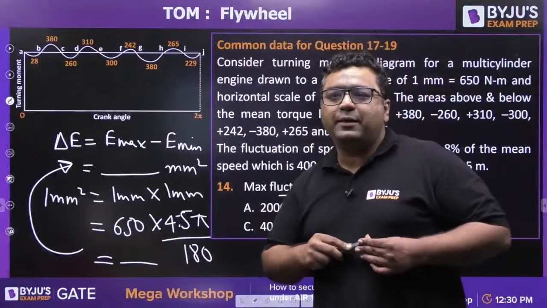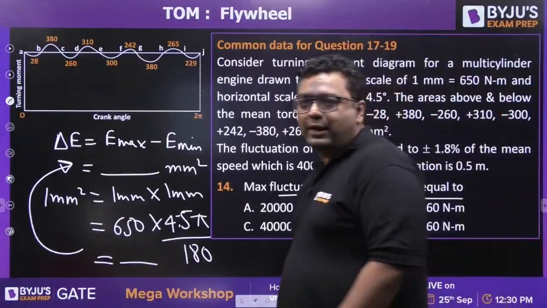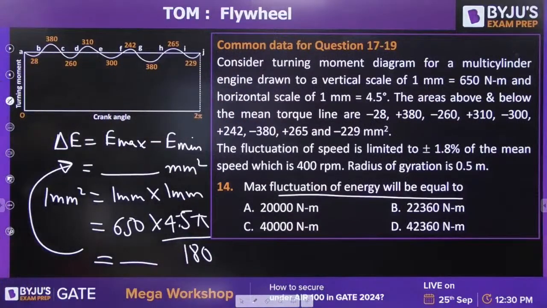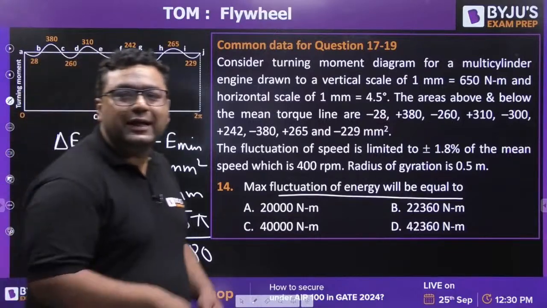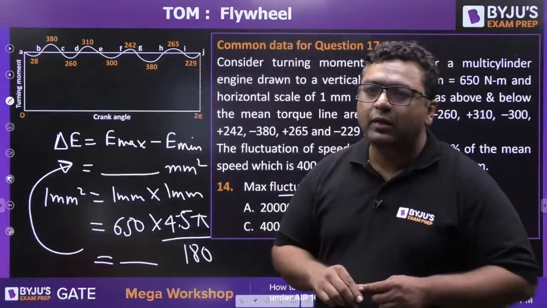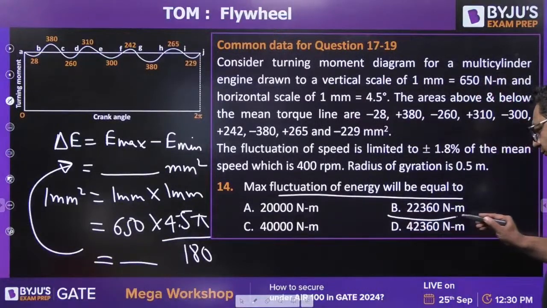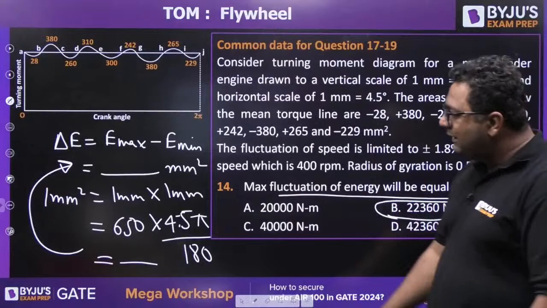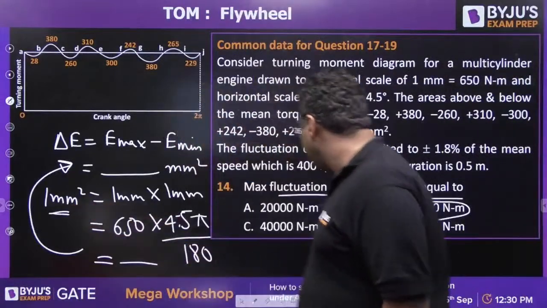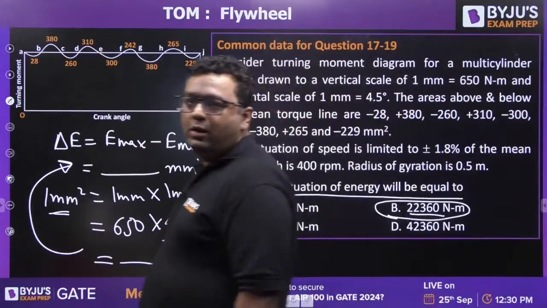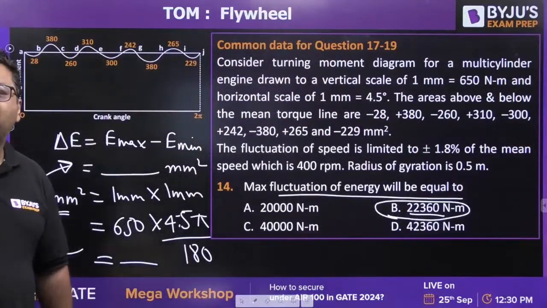Very good. Tomato, Midhun, Shubham. Okay, you are saying D, Midhun is saying B. Midhun, please cross check it. What are you getting? Yes, Midhun's answer is correct actually. Bhavya's answer is correct. You will get this. After multiplying with this in joules, the answer will be this, 22360. Very good, Midhun.